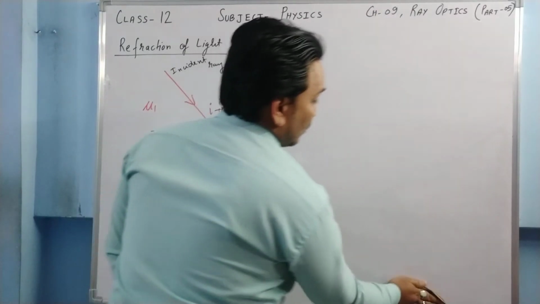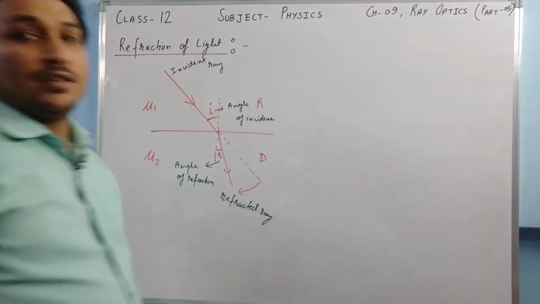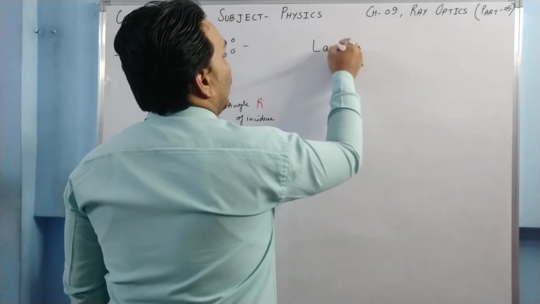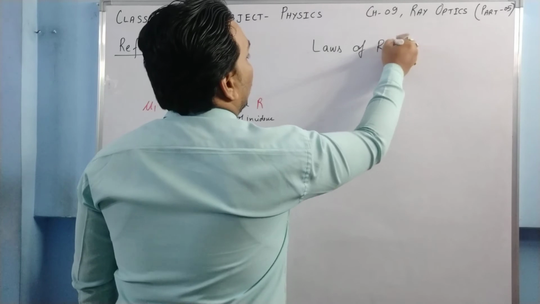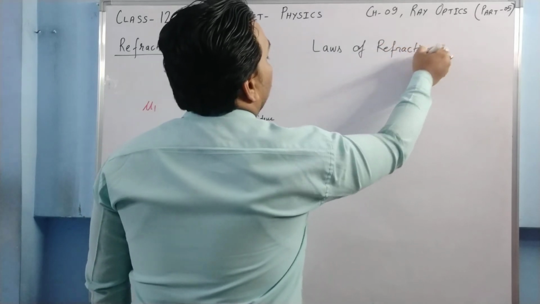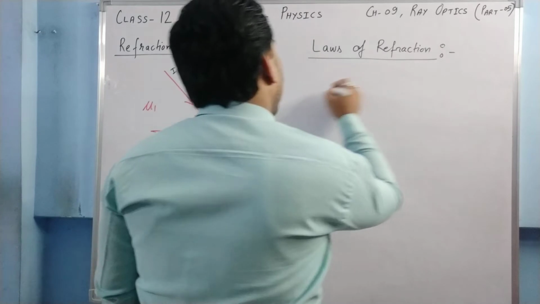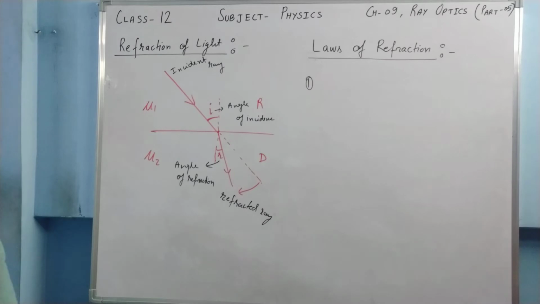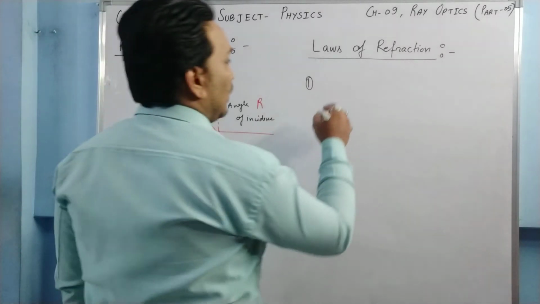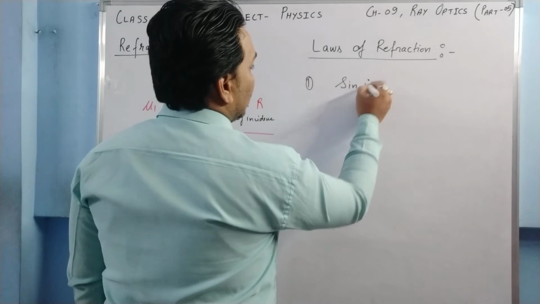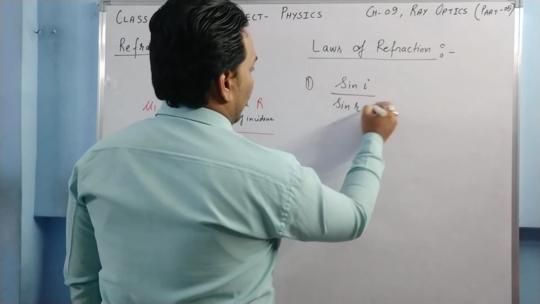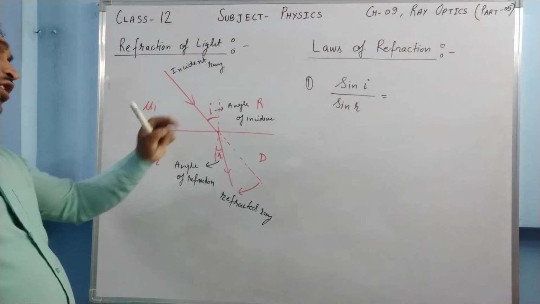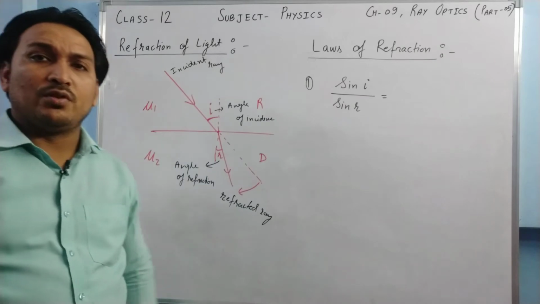What are laws of refraction? Let us try to understand that. Laws of refraction. There are two laws. Say this is your refraction for an example. The first law: the ratio of sine of angle of incidence to the sine of angle of refraction for a given pair of media. Suppose that medium remains the same. For different values of I, I am going to have different values of R.